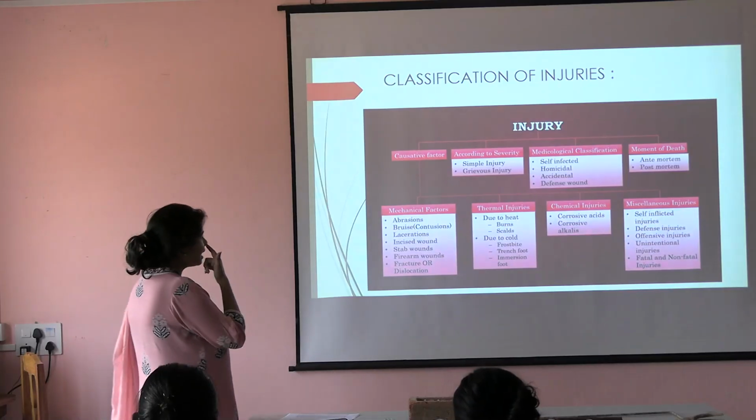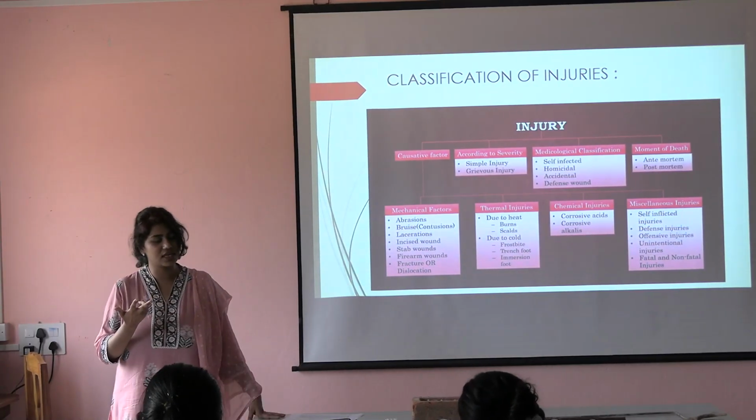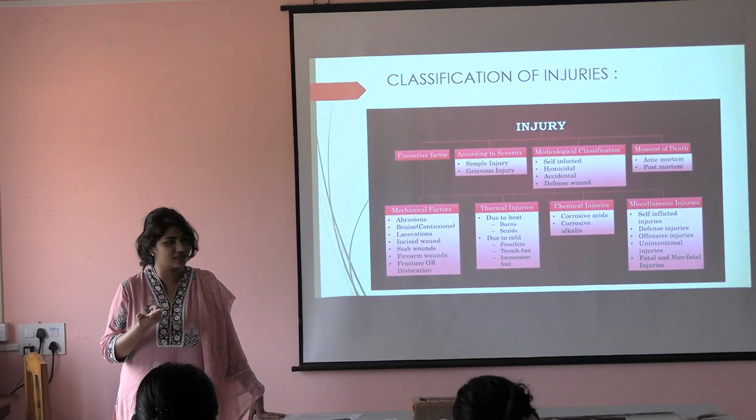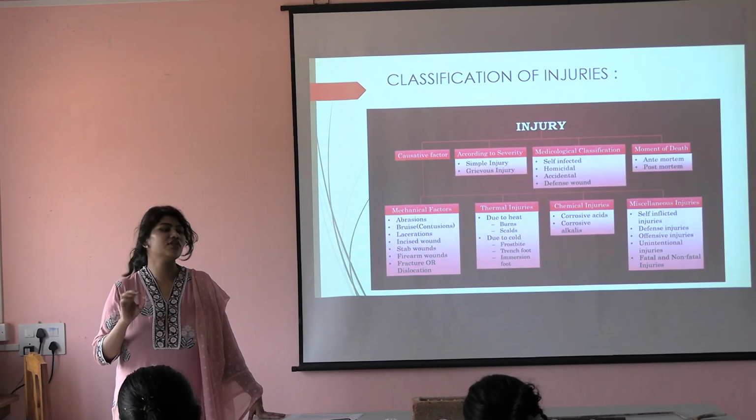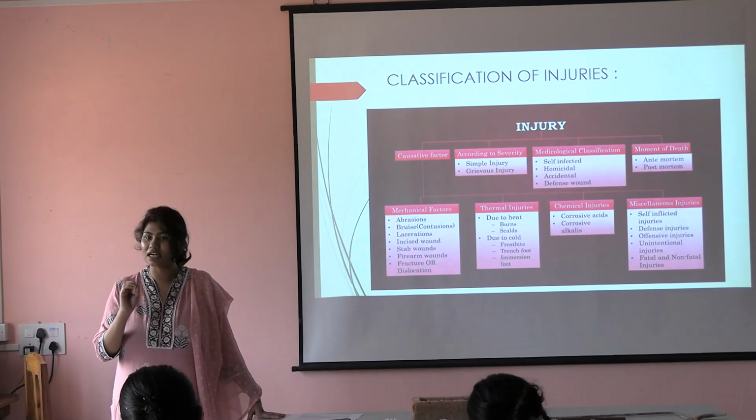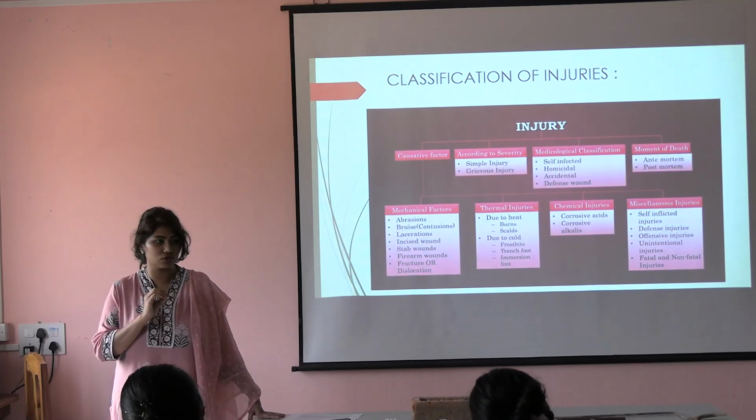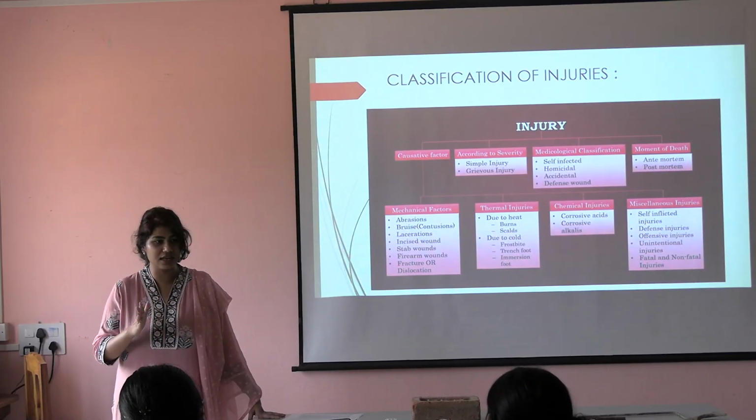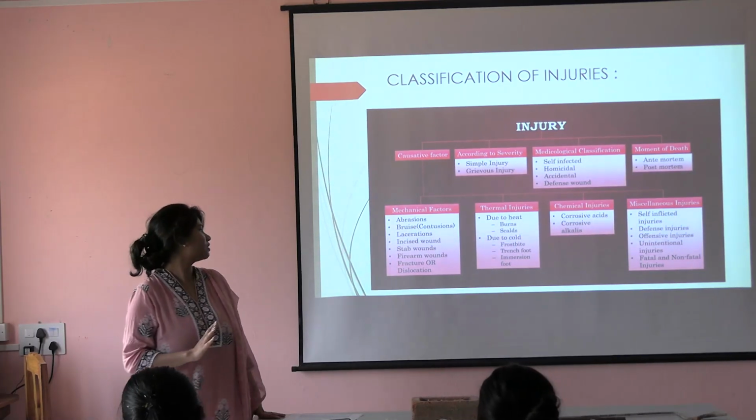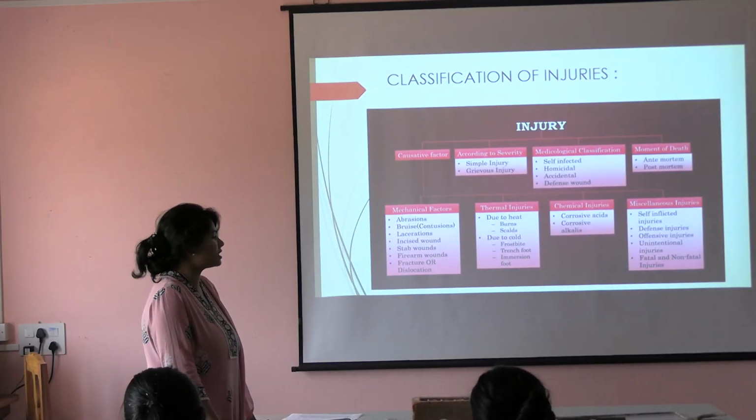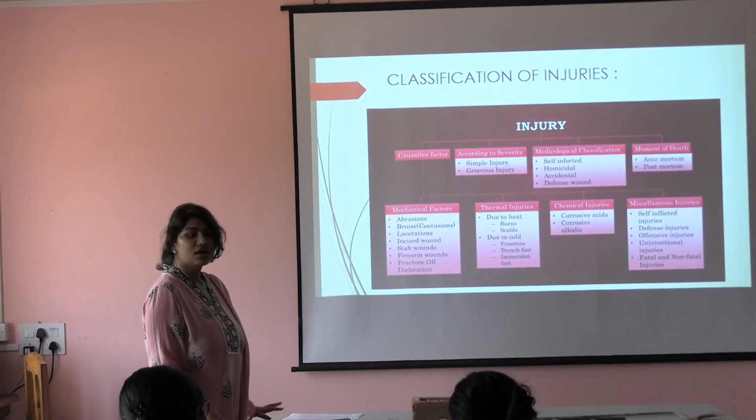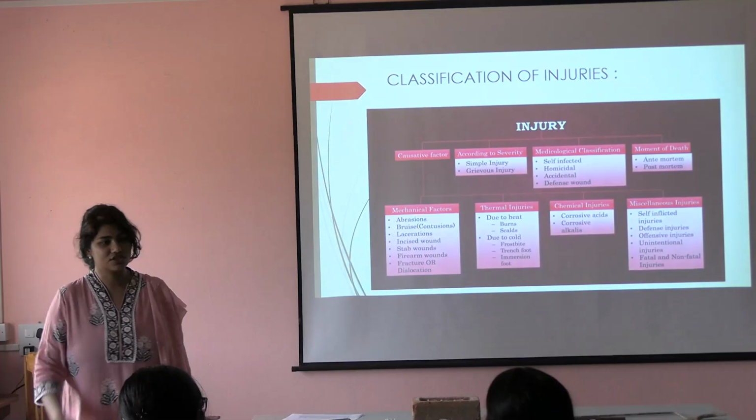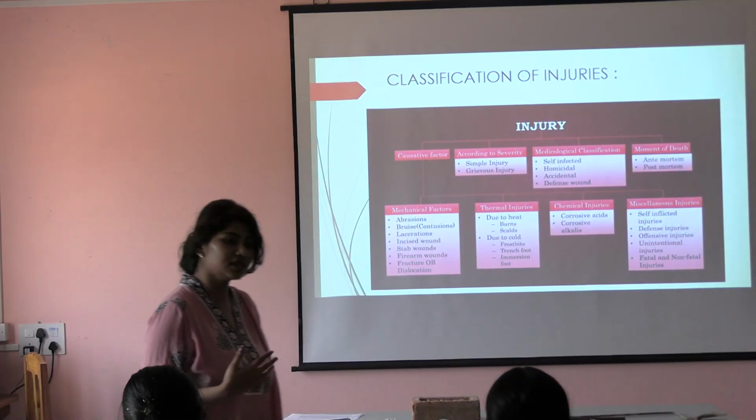Okay. Next, chemical injury, only two types: either the acids or the alkalis. Now, every acid and alkali is not that strong a corrosive sort of injury. So, क्या mention करते हैं? Corrosive acids and corrosive alkalis. Next, miscellaneous injuries, right? Self-inflicted injuries. Give me an example of self-inflicted injury. क्या आता है दिमाग में?